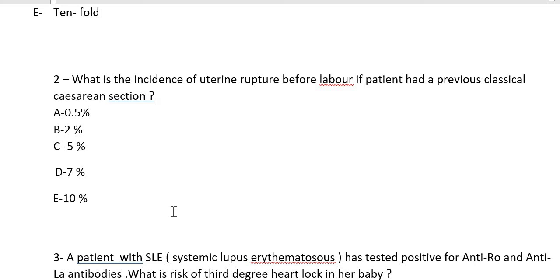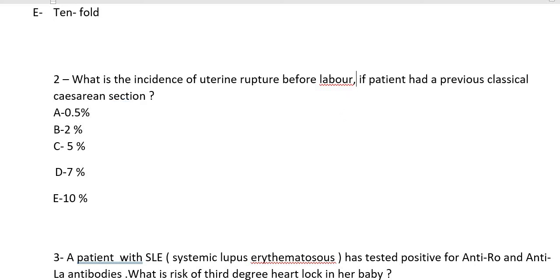Okay, so question number 2: what is the incidence of uterine rupture before labor if the patient had a previous classical cesarean section? Because inherently, since we are cutting a larger area, this type of C-section is going to be associated with a higher chance of scar rupture. This is a smart question because they asked what is the chance of uterine rupture before labor.